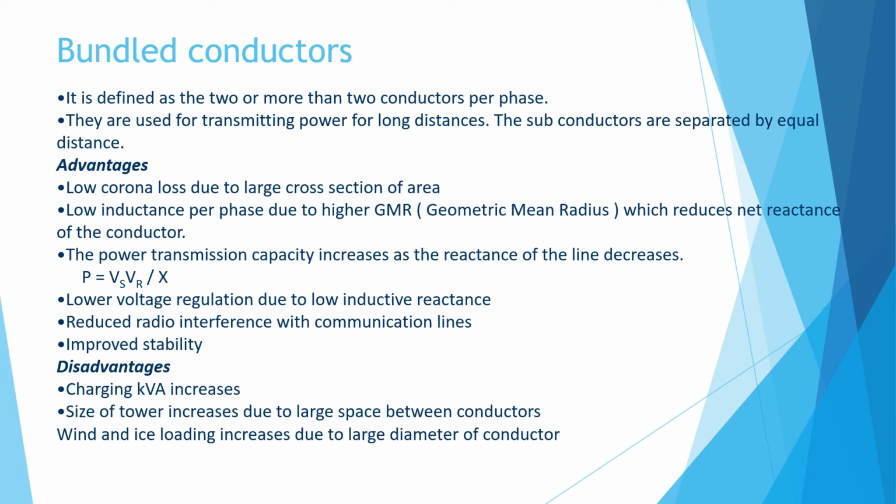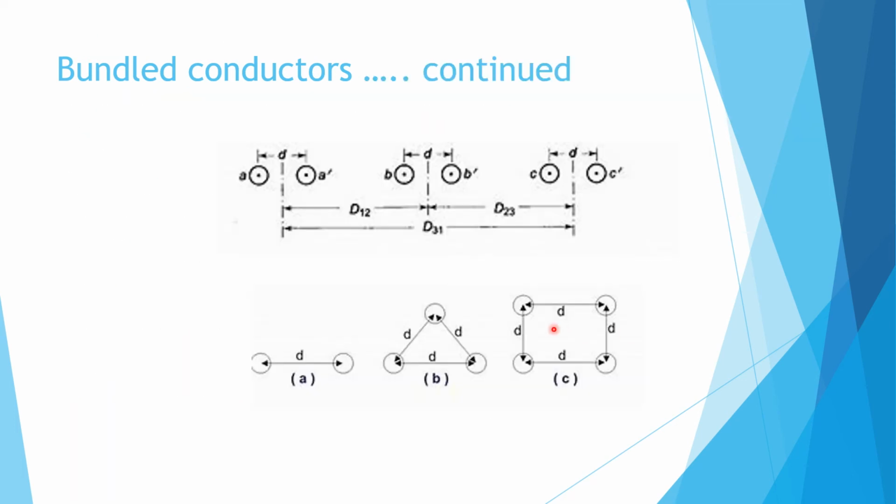The size of tower increases due to large space between the conductors. Wind and ice loading increases due to large diameter of the conductor. Another possibility is 4 conductors. There can be a possibility of 5 and 6 conductors also per phase. So this is known as the bundle conductors.